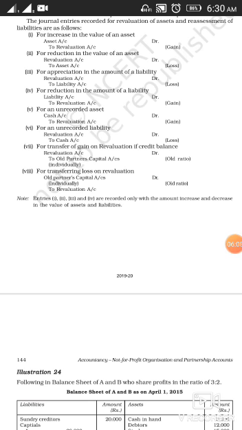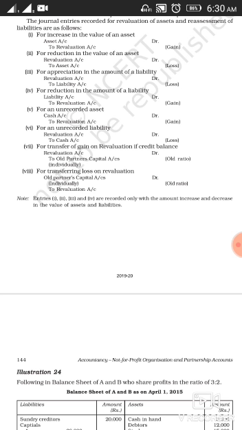Now, while preparing your revaluation account, the journal entries that you will pass for revaluation of assets and reassessment of liabilities. For increase in the value of an asset, your entry will be assets account debit to revaluation account.